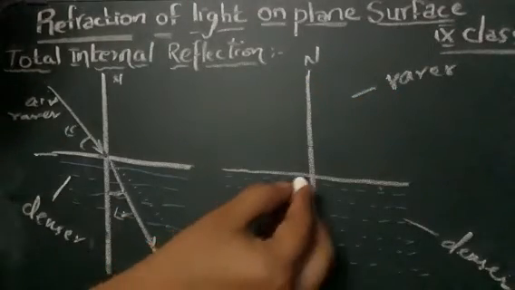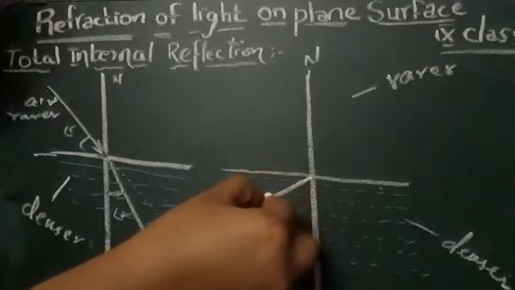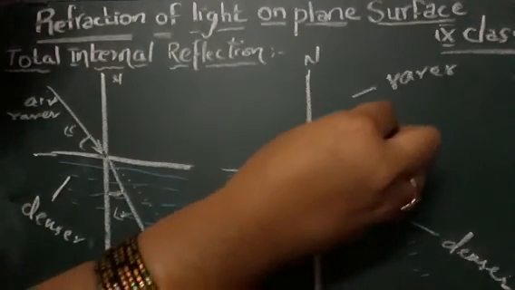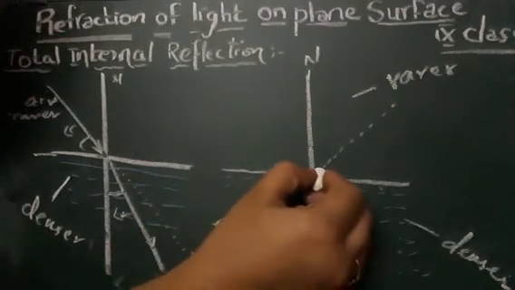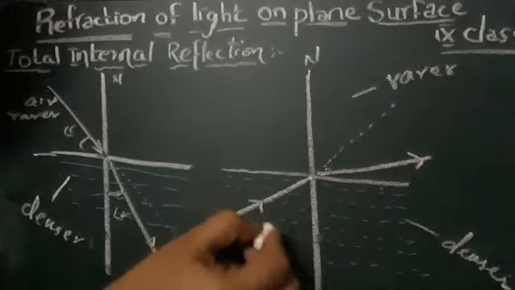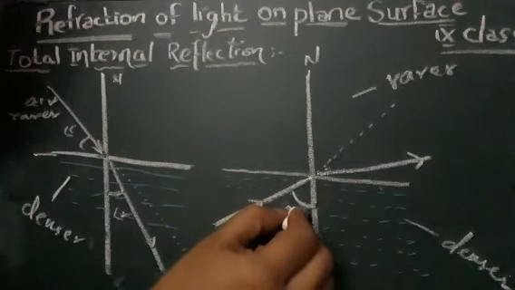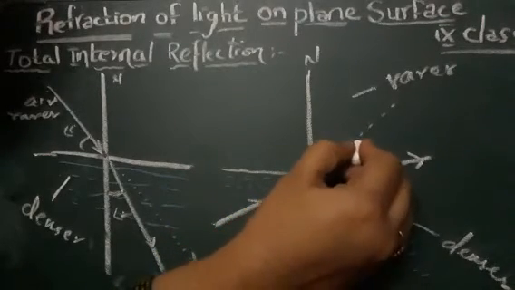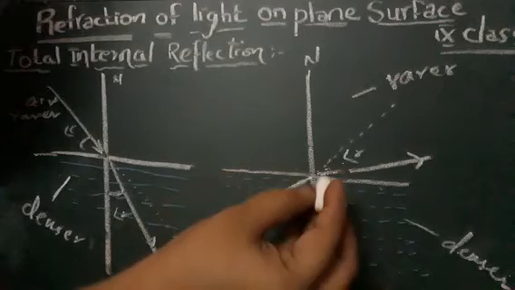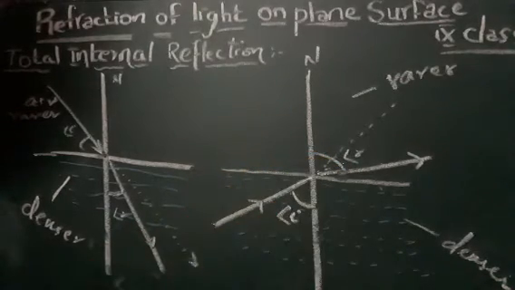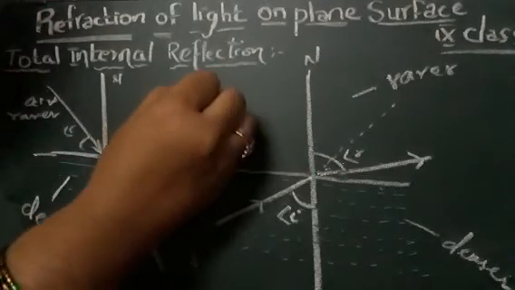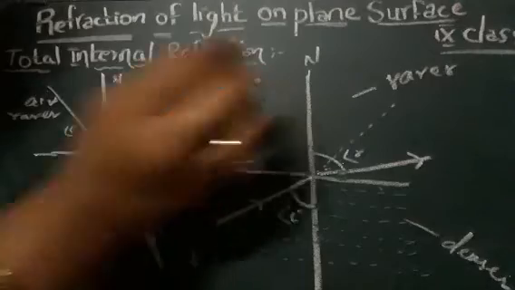So suppose this is your ray. When this is passing, it should go like this, right? But you will see that the ray is not actually like this. It will be somewhere like this. Okay, so this is your angle of incidence, and this will become your angle of refraction. So that means the angle of incidence is less than the angle of refraction. That is, the angle of refraction is greater than the angle of incidence.